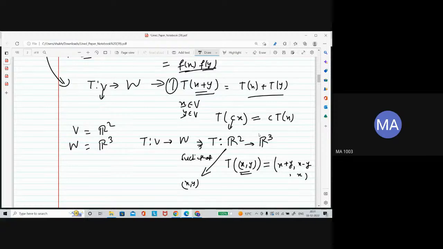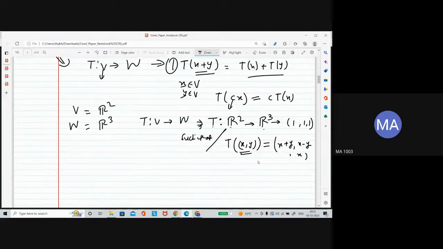See, this map is from R2 to R3, meaning the element you get after mapping will have three coordinates. Any element in R3 contains three coordinates. Okay, so that means this is proper. So let me write it here properly: the map is defined as (x plus y, x minus y, x).